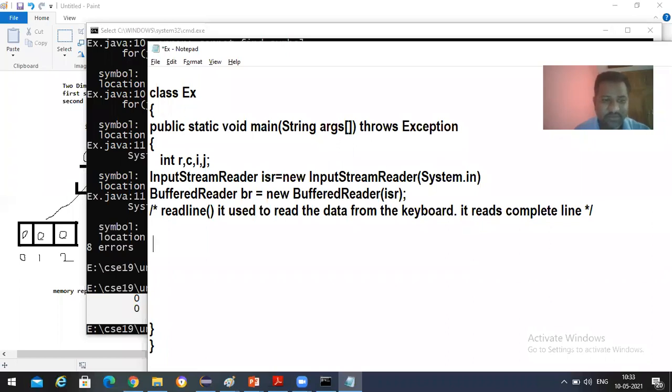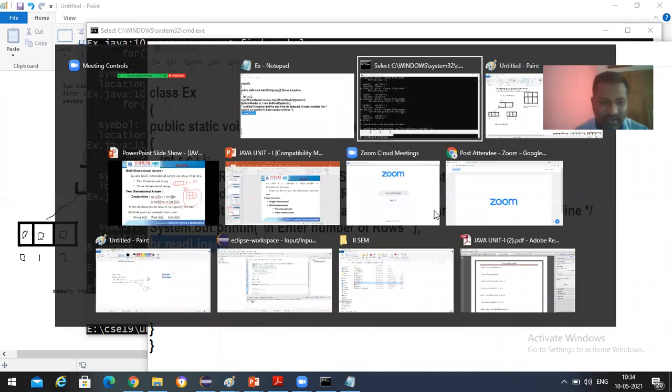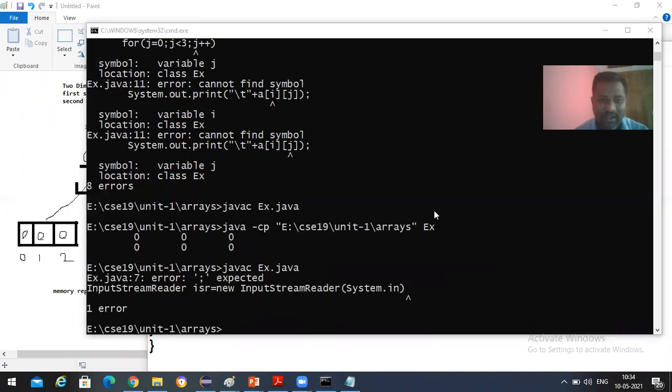Suppose I'm giving some statement, System.out.println("Enter number of rows"). Now I'm going to take br.readLine(). What happens is that this br.readLine() is going to read that number of rows. Just I'm going to save it. I'm going back here and I'm going to compile it. Not taken semicolon.